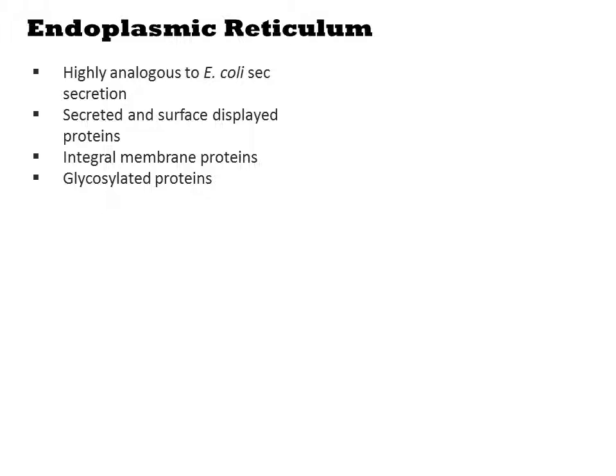Secretion in eukaryotes is mediated by a compartment called the endoplasmic reticulum, or ER. The process of ER secretion is highly analogous, both in sequence and effect, to E. coli Sec secretion. Both proteins that will be secreted to the external environment, as well as those being targeted to the membrane for surface display, will go through the ER. The ER is the starting point for both integral and associated proteins and most glycosylated proteins.